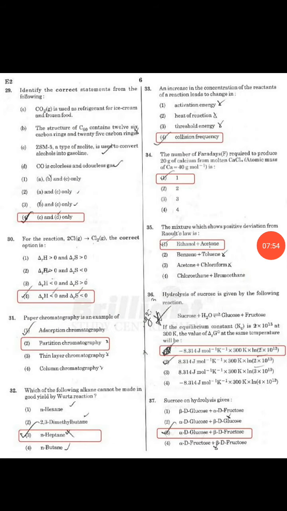Now we will move to the next question. Identify the correct statements from the following. So in this C and D are correct, both are correct. Next is 30th question. For the reaction 2Cl in the gas form gives Cl2, the correct option is D. Then paper chromatography is an example of partition chromatography.